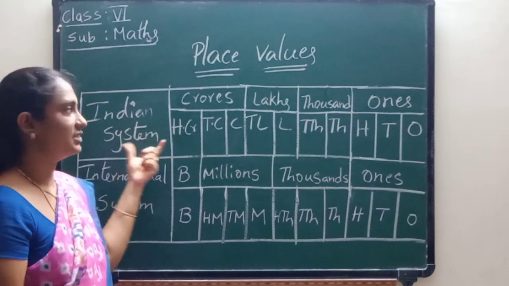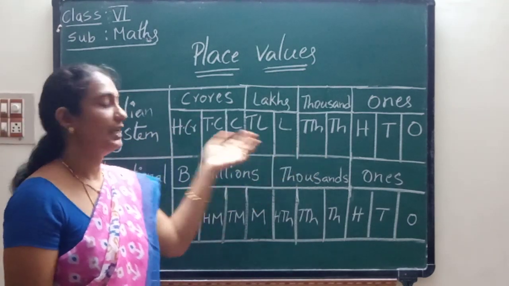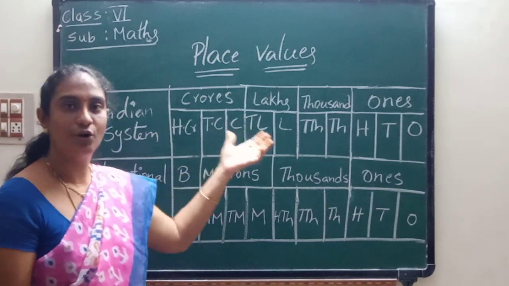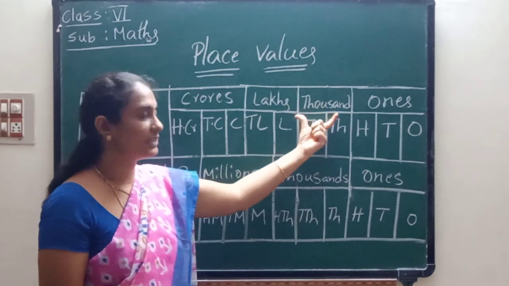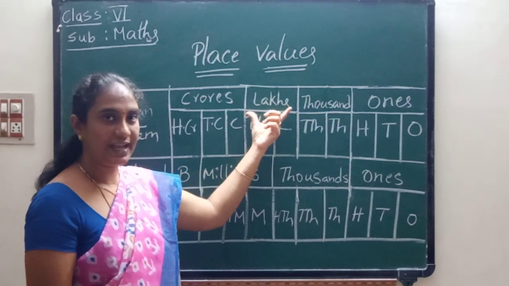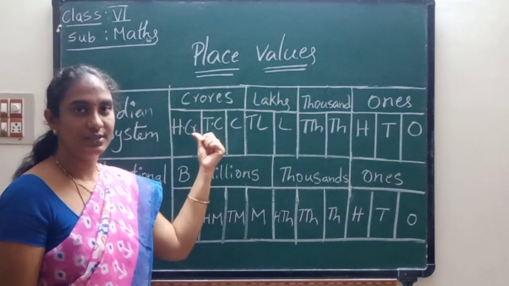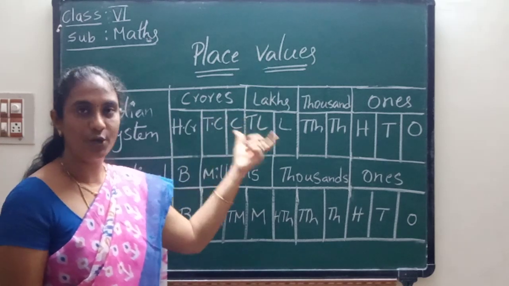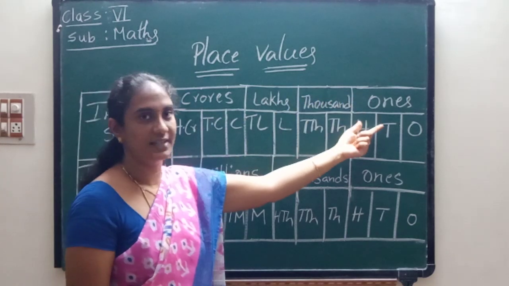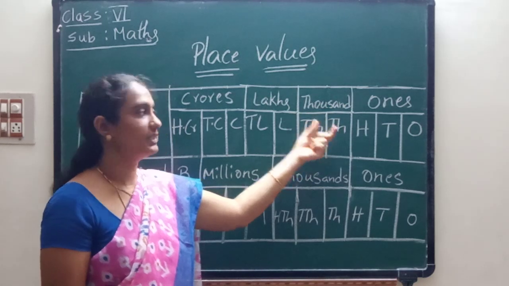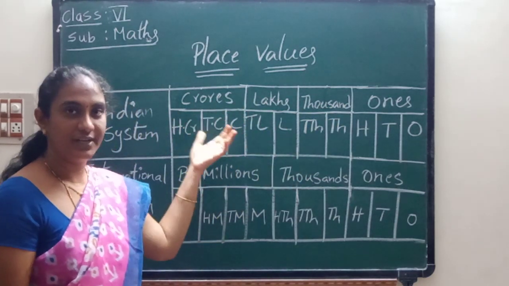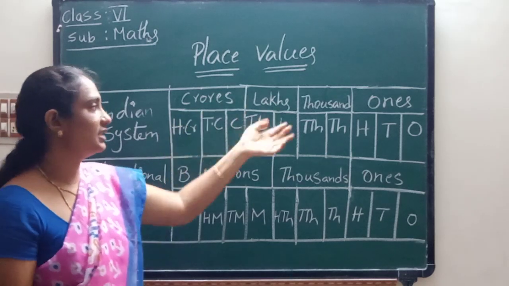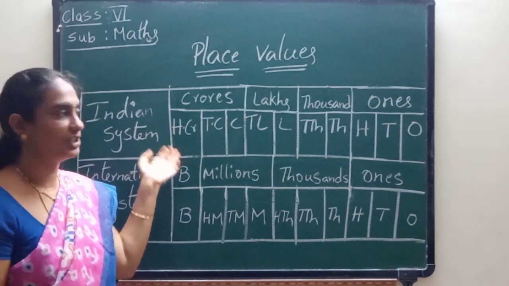In the Indian system we have 4 periods. The first period is ones, the second period is thousands, the third period is lakhs, the fourth period is crores. We have how many periods? 4 periods. Do you understand, children? Now let us see the place values for the Indian system.